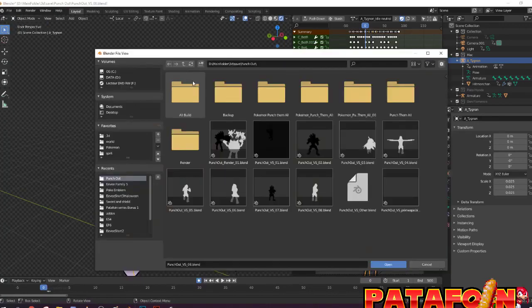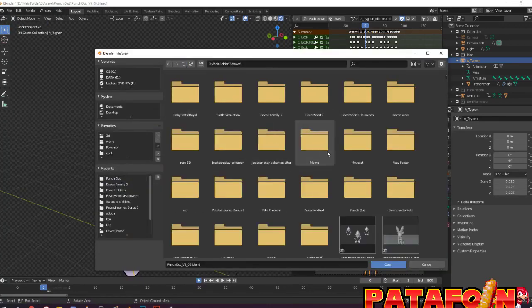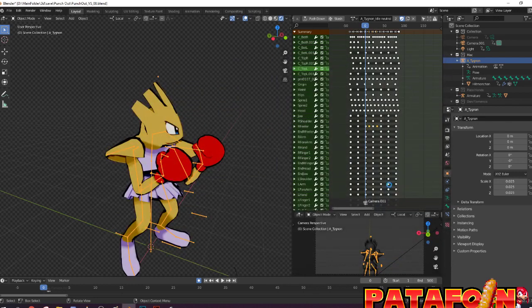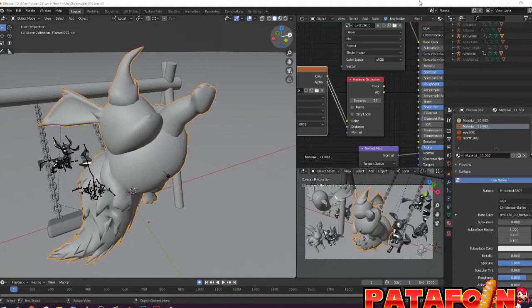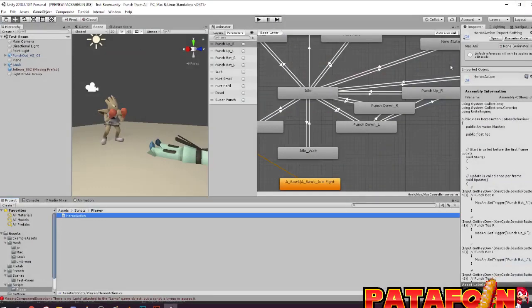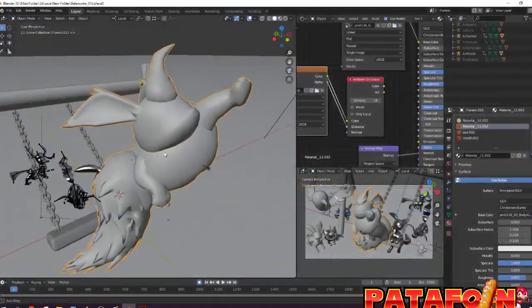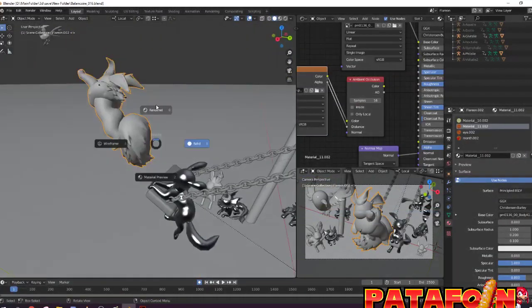So let's open it. It should be called EV Short. No, it's here, okay. Oh, I'll close Unity, I don't need it anymore. And Photoshop, I don't need it. Okay, so here's the scene.